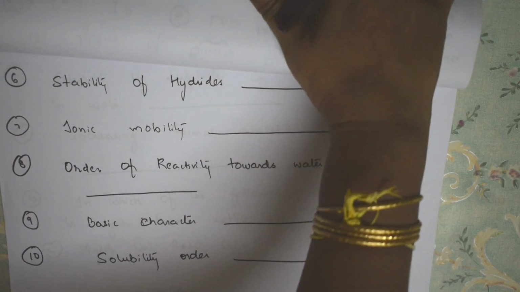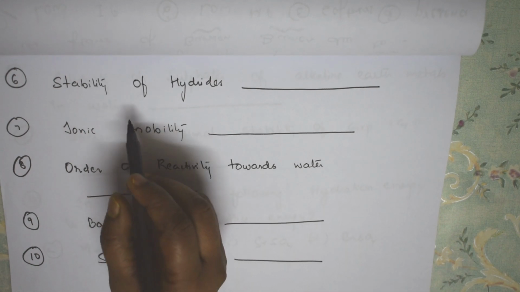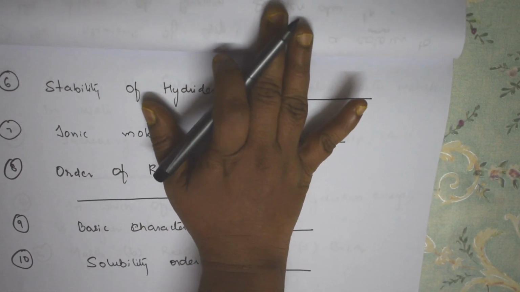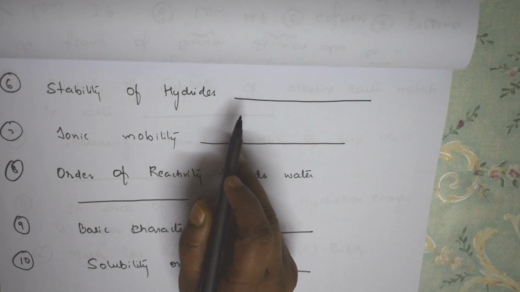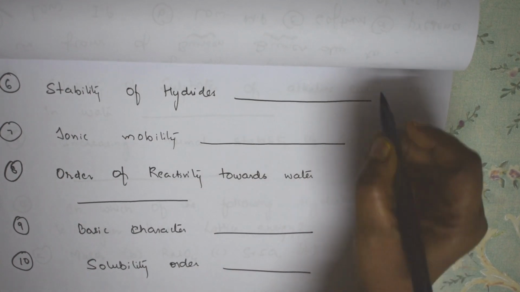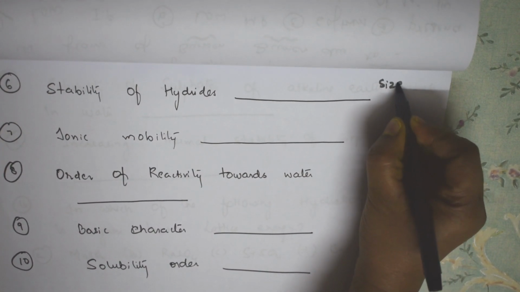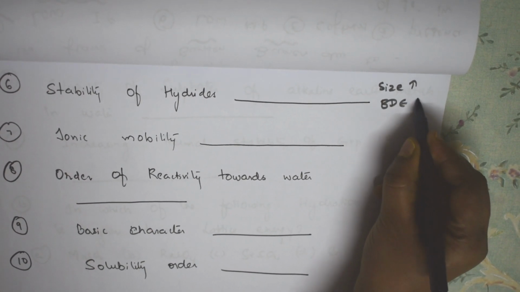Now let us see one more. Here I have listed out all the trends which you have in group 1 of the alkali metals as well as alkaline earth metals. So basically, stability of hydrides. Whenever they give hydrides, what is important? Down the group we very well know size increases. When the size increases, what will happen? Bond dissociation energy decreases.